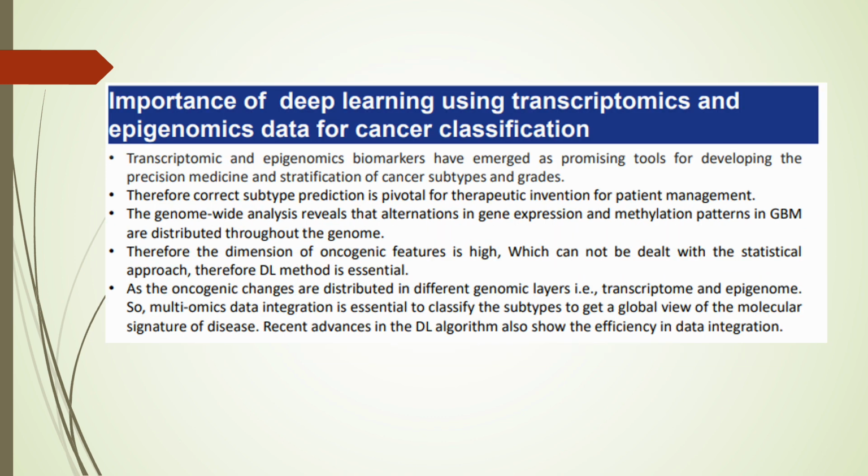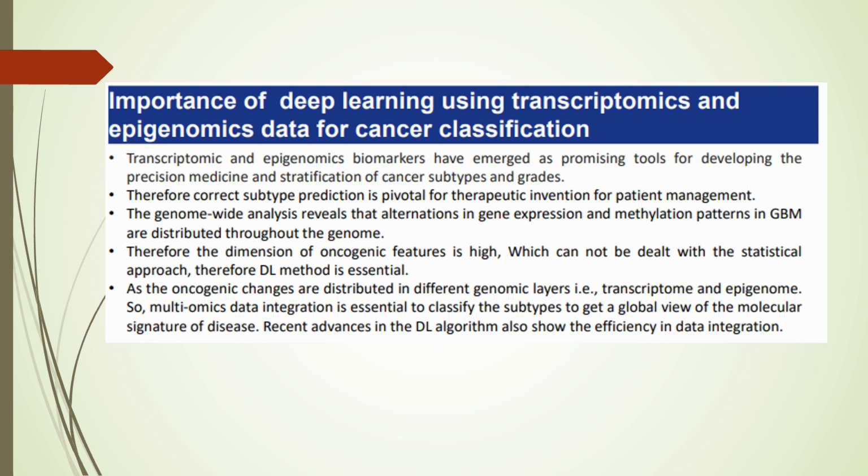Importance of deep learning using transcriptome and epigenome data for cancer classification. It is reported from the literature that transcriptome and epigenome biomarkers have emerged as promising tools for developing precision medicine. Therefore, correct subtype prediction is important for therapeutic intervention, and genome-wide analysis reveals that alterations in the gene expression and methylation pattern in the GBM are distributed throughout the genome. Therefore, the dimension of the oncogenic features is high, which cannot be dealt with by a statistical approach.